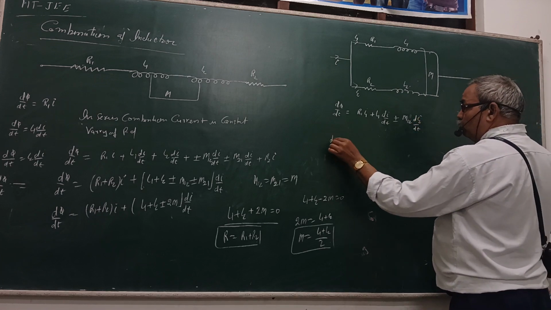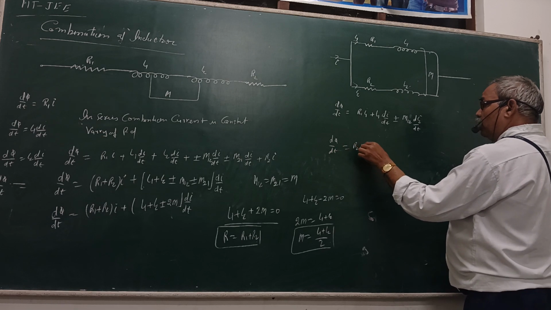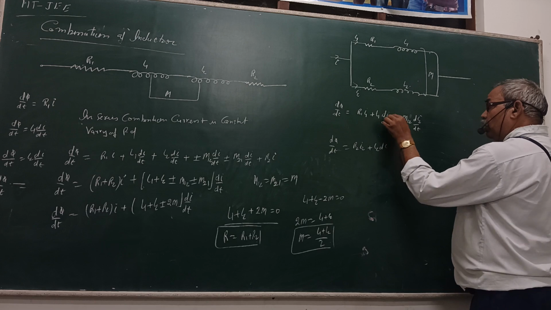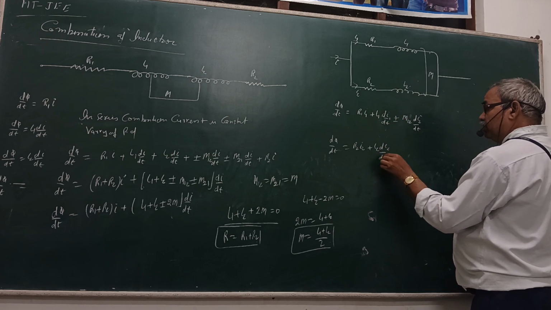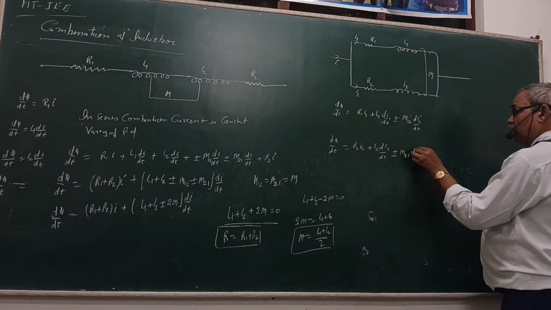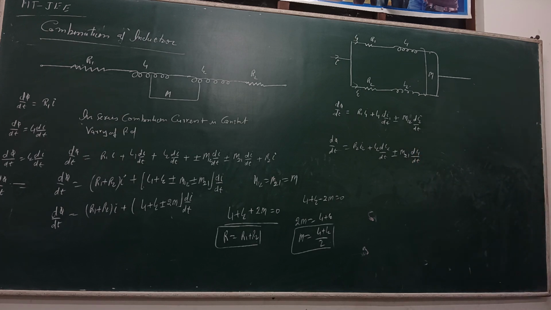The second loop dφ/dt, तो ये R2 I2 प्लस L2 dI2/dt प्लस माइनस के M21 dI1/dt. In the first loop and second loop, both resistance terms are multiplying by L1, so we are solving the elimination of the dI1/dt and dI2/dt.